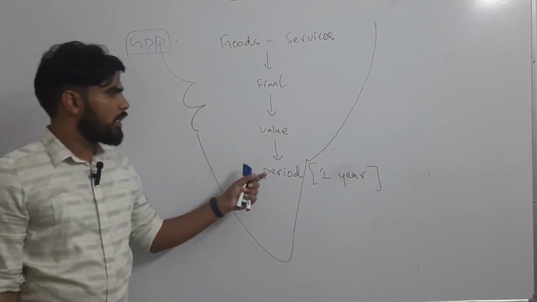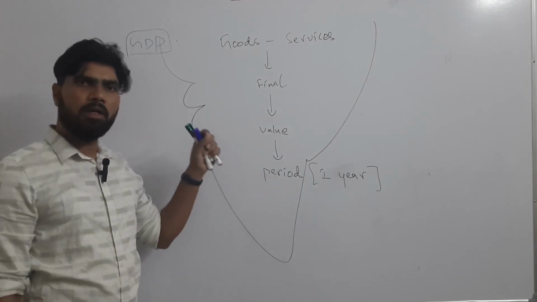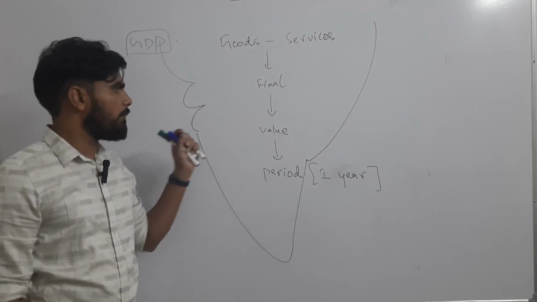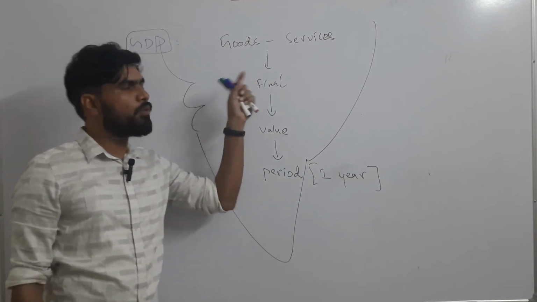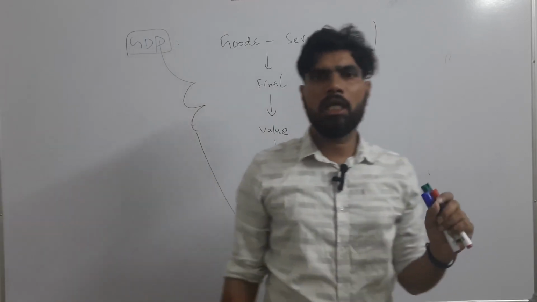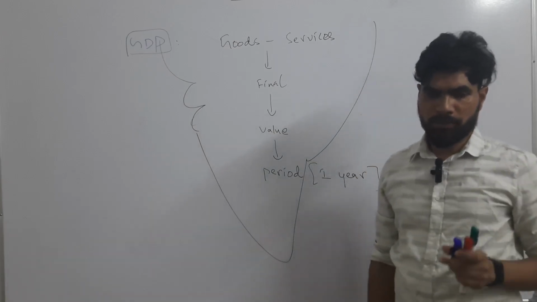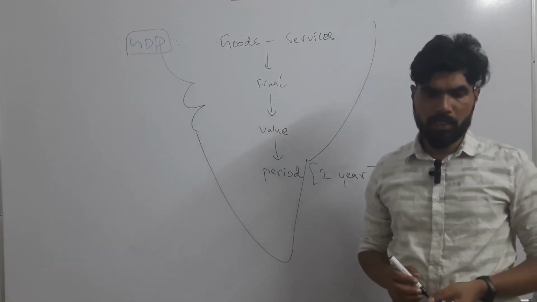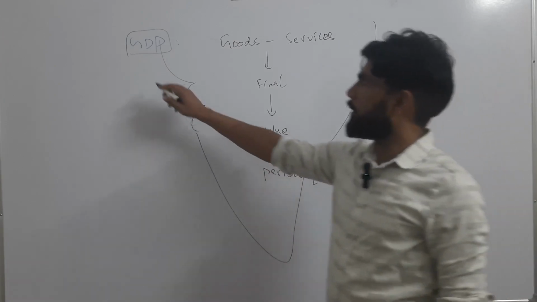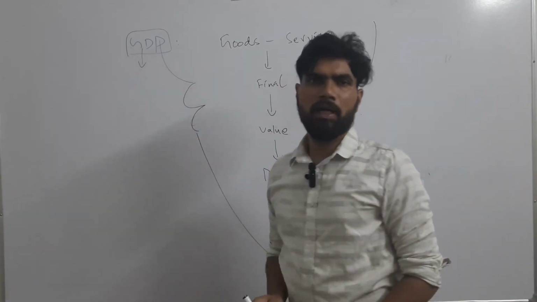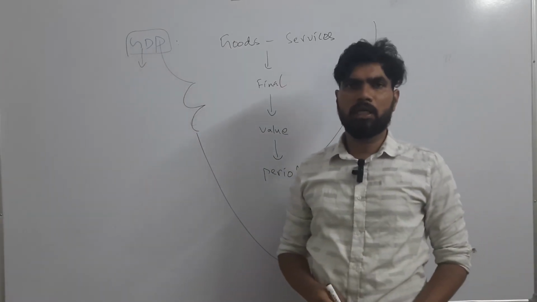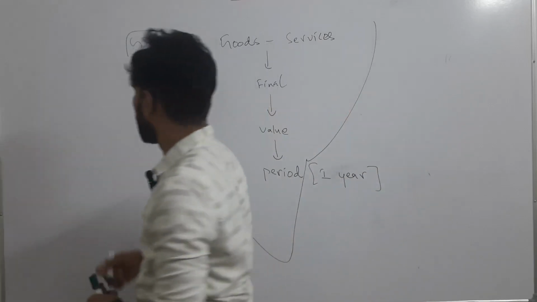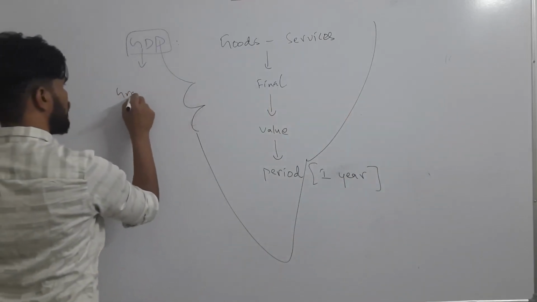It is nothing but the final value of goods and services produced in a country within 1 year, or generally within a given period of time. Like I told before, GDP is the fundamental metric to measure the progress or growth of a country.